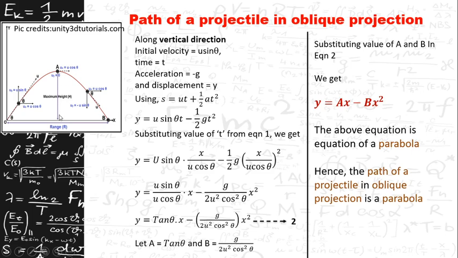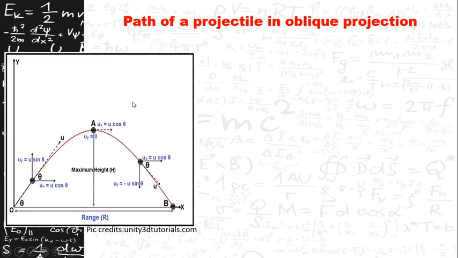So you have to find out the maximum height, then the time taken by the body to reach the maximum height, which is called the time of ascent, the time taken by the body to reach the ground from maximum height, which is the time of descent, then the time of flight, that is the time taken by a body to reach the ground after its projection, which is nothing but the time of ascent plus the time of descent, then the horizontal range covered by the body. That is the equations of motion of the body which is in oblique projection.